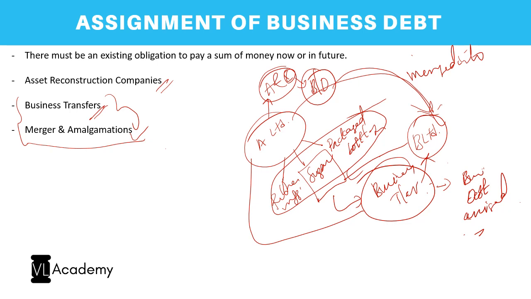So it will be a tripartite agreement. Firstly, A Limited transfers to B Limited, and also the bank will be a signing party because it is giving its approval for such transfer. So that is how a business debt is effectively assigned. Fine. Let's move forward.